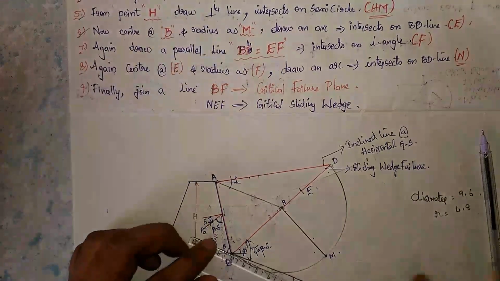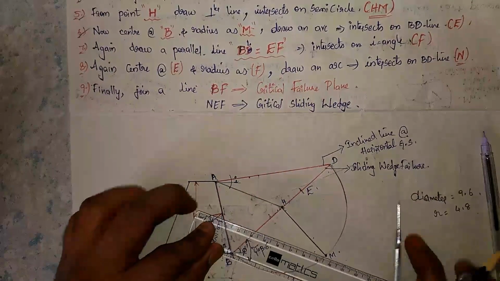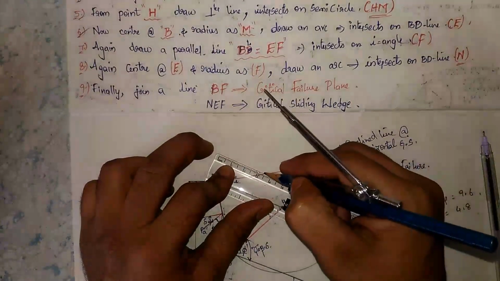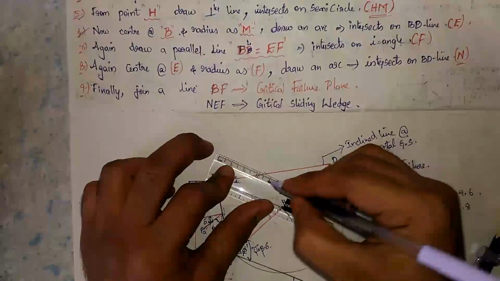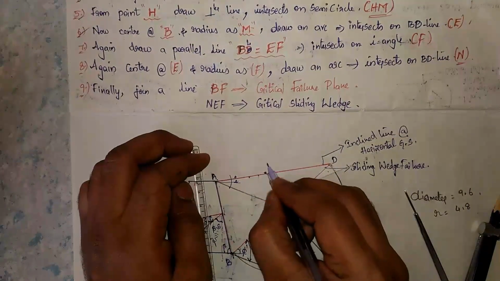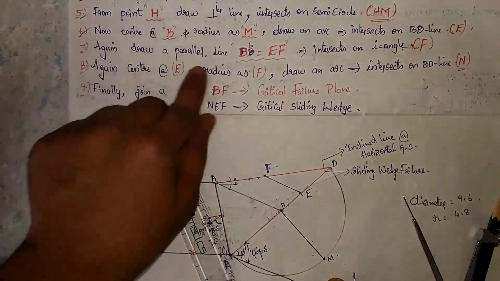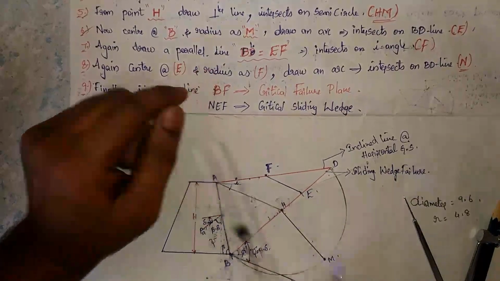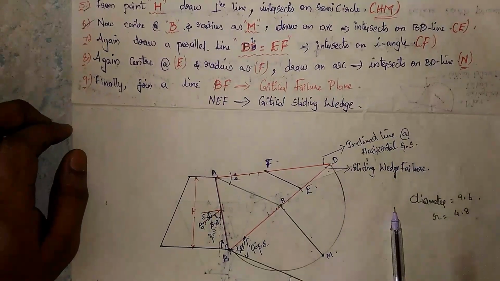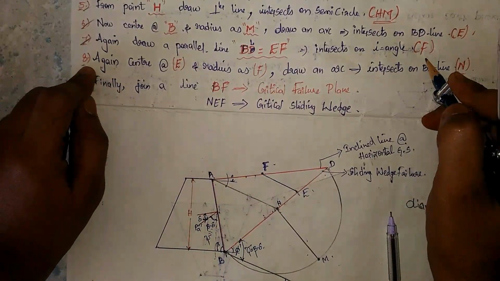Next, again draw a parallel line BL equal to EF. Then join the line. Name this point as F. Draw a parallel line where BL is equal to EF. Okay, and next, the last but one point is the eighth one.